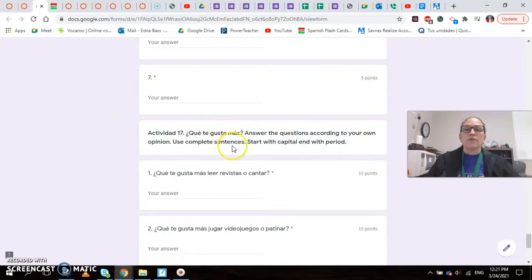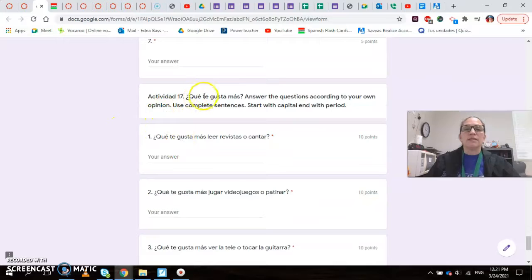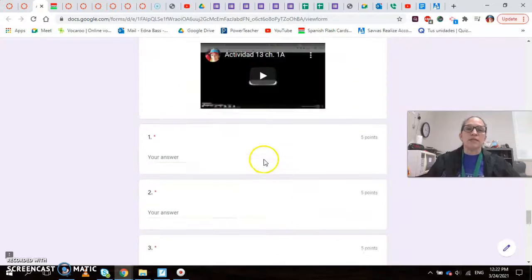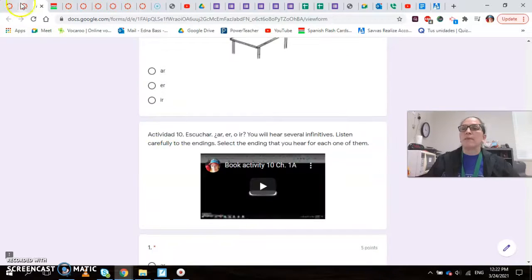You type your 7 activities, and the last activity is ¿qué te gusta más? What do you like better? So I'm giving you 2 choices, and you're going to type what you like better. Now, remember to start the sentence with a capital letter and to end with a period. So that's all for these activities that you have here.